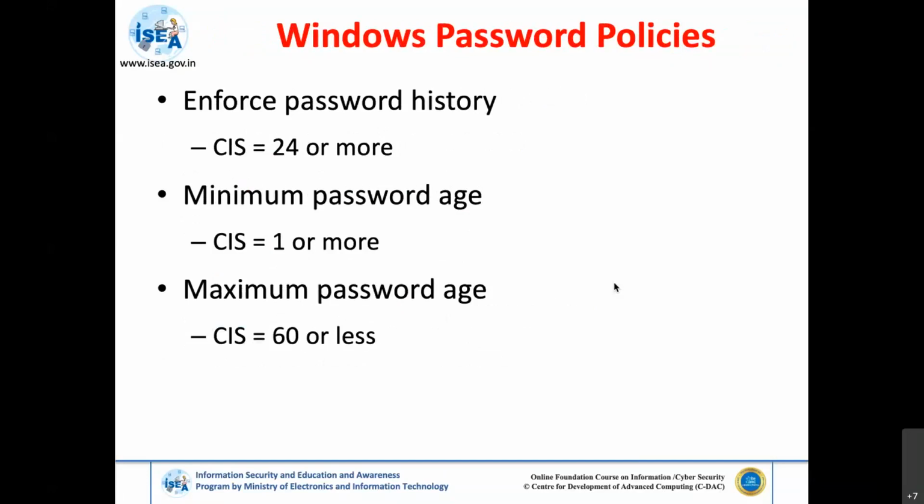If we talk about one hardening part, with respect to the Windows password policy, the CIS benchmark says that the password history we need to maintain is at least 24 or more. And the minimum password age is one, which means for every 1 day we can change the password. The maximum password age is about 60 days, which means for every 2 months we need to regularly change the password. So we cannot use a password as it is for a longer period of time.